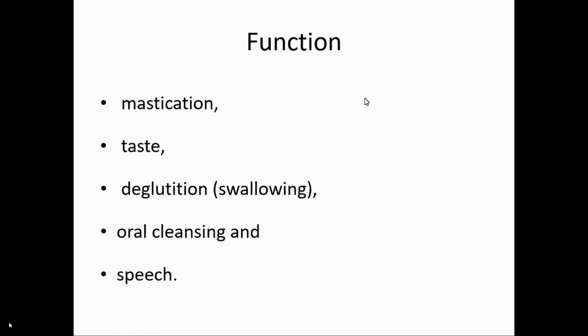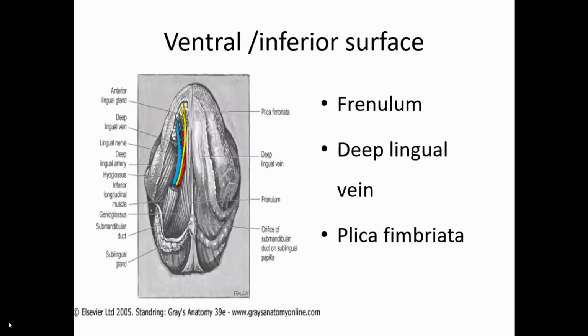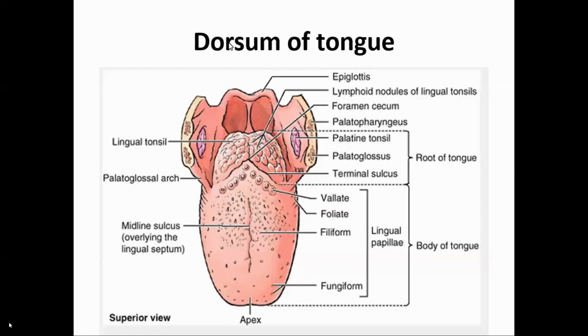Do all of you know the functions of the tongue, the presenting parts of the tongue, and the muscles of the tongue? It is divided into the intrinsic and the extrinsic. Intrinsic muscles: superior longitudinal, inferior longitudinal, vertical, transverse. Their function is to alter the shape. Extrinsic muscles: genioglossus, palatoglossus, hyoglossus, styloglossus. Their function is to alter the position of the tongue.